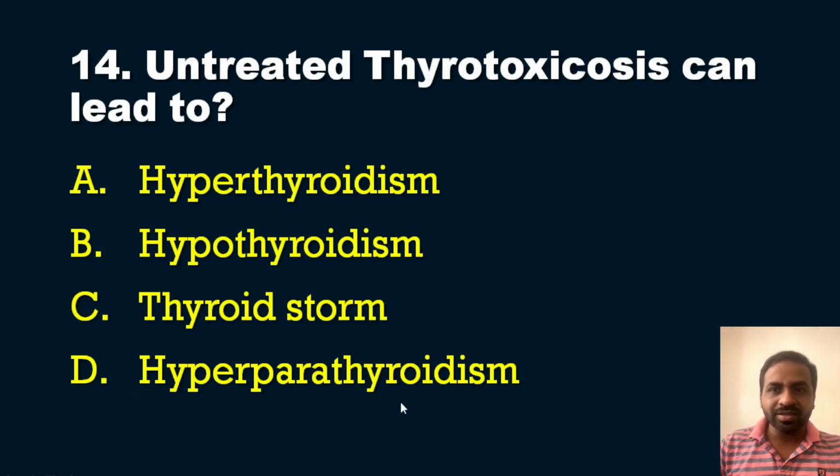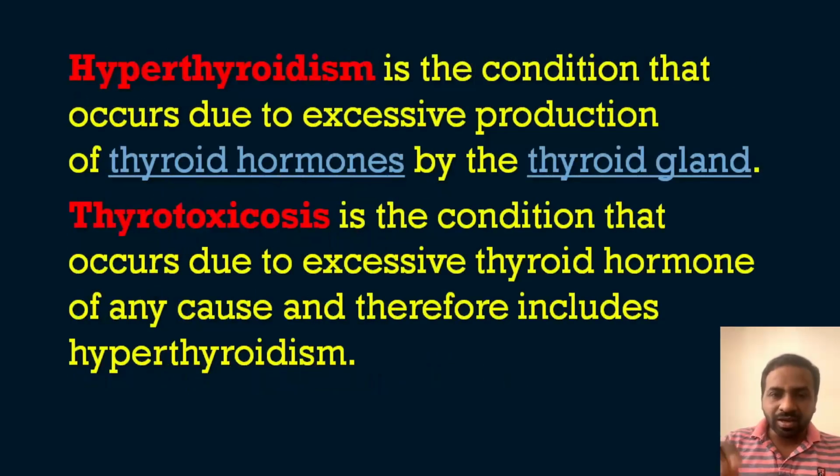So what is the answer? Is it confusing? Hyperthyroidism, hypothyroidism, thyroid storm, hyperparathyroidism. Very easy question. Thyrotoxicosis can lead to dash. The answer is option C, that is thyroid storm. Okay, thyroid storm is the answer. So we will see each one in brief.